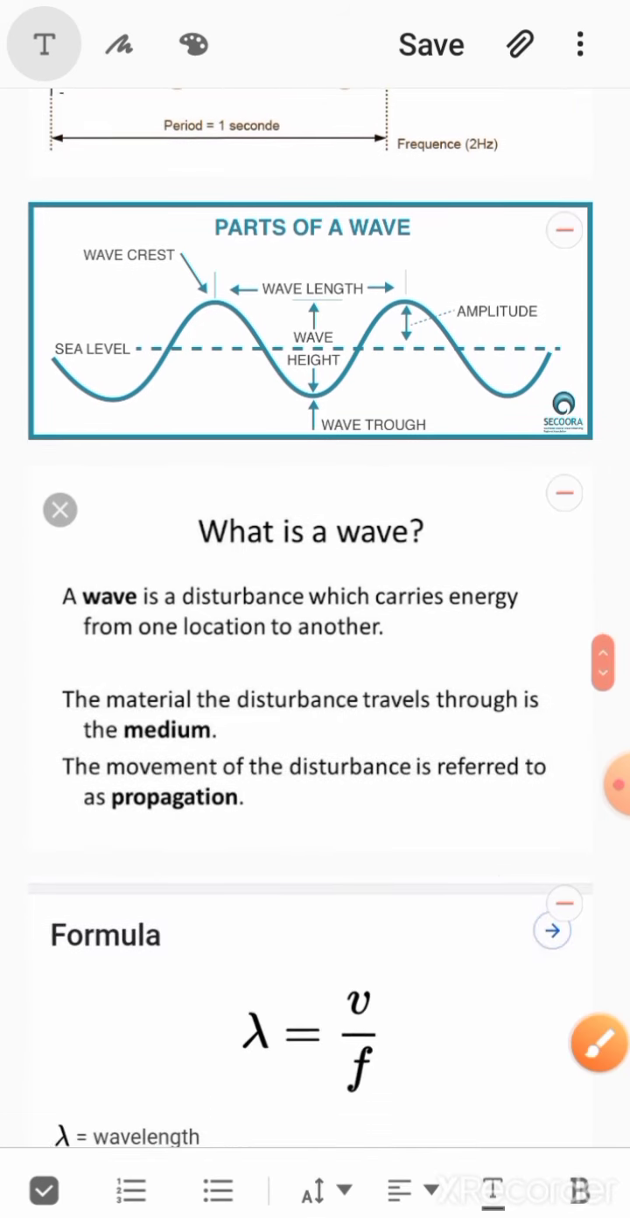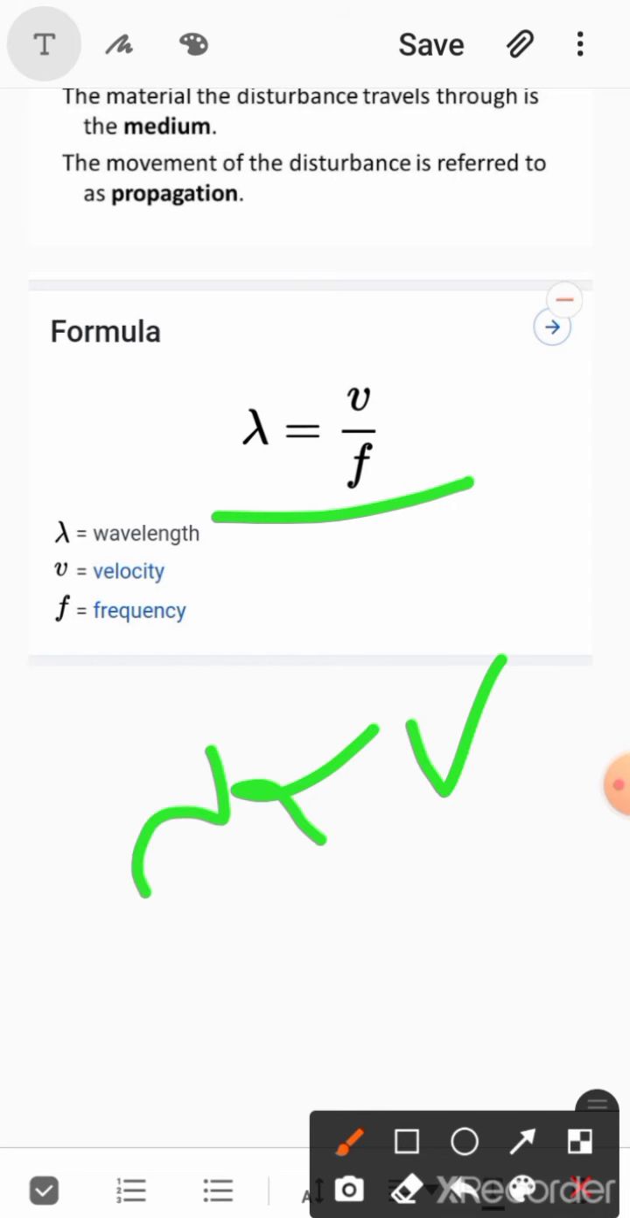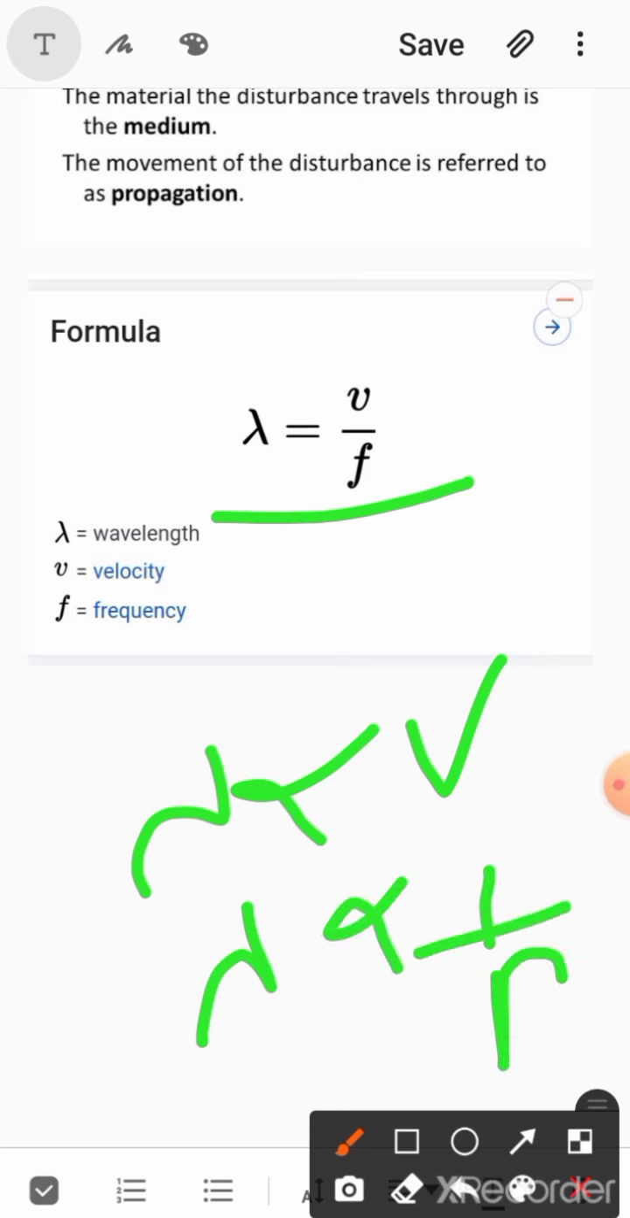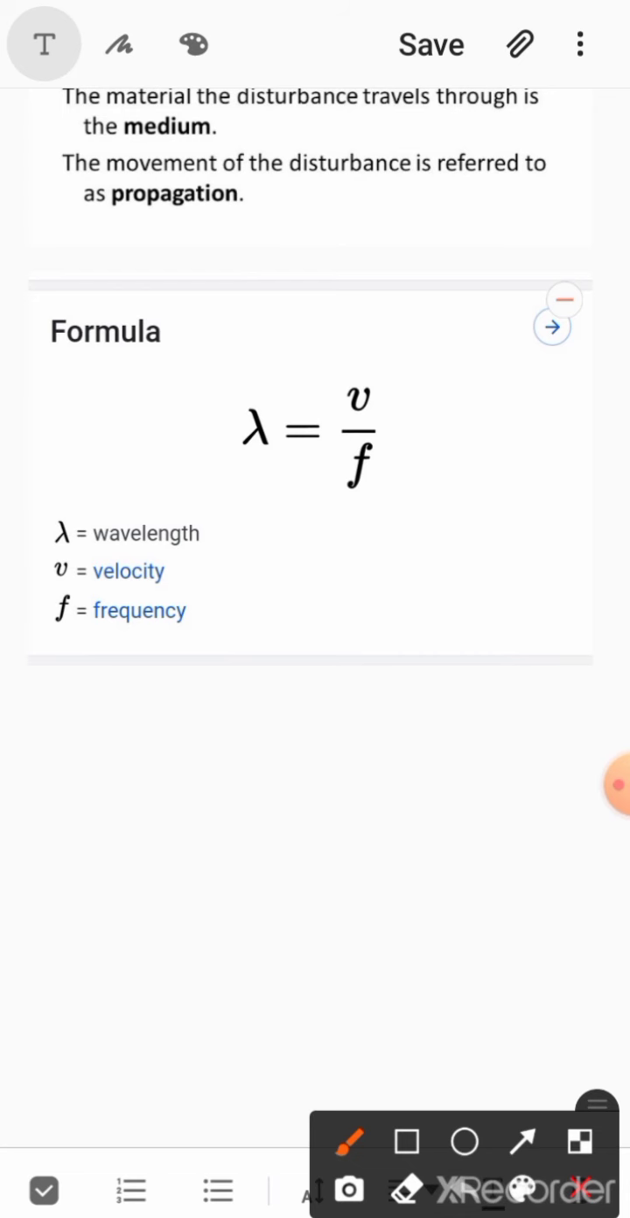If you are interested in its formula, the basic formula for wavelength is lambda equals v by f. Here v denotes velocity and f denotes the frequency. As this formula suggests, lambda is directly proportional to v and inversely proportional to frequency. So if the velocity is high, then lambda will be high, but if the frequency is high, then lambda will go low. So this is wavelength.